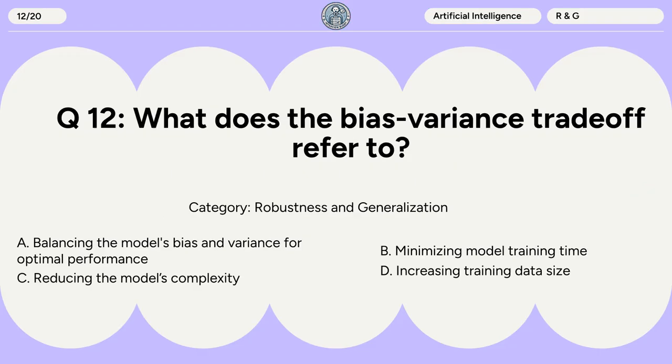Question 12. What does the bias-variance trade-off refer to? A. Balancing the model's bias and variance for optimal performance. B. Minimizing model training time. C. Reducing the model's complexity. D. Increasing training data size.